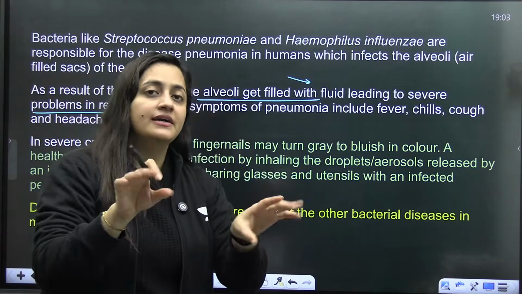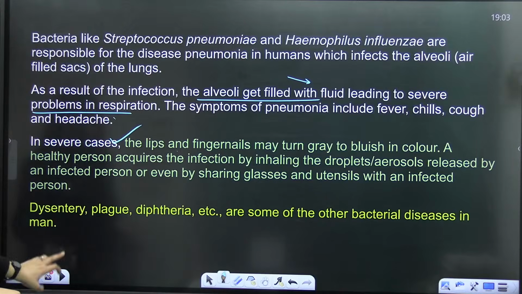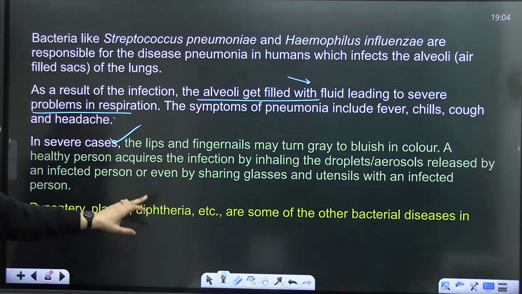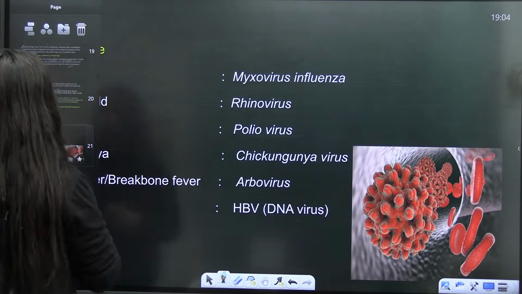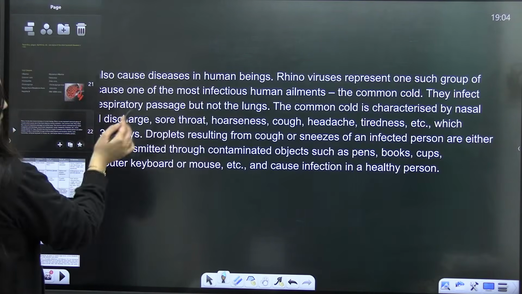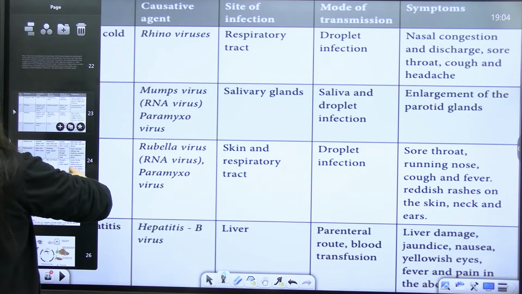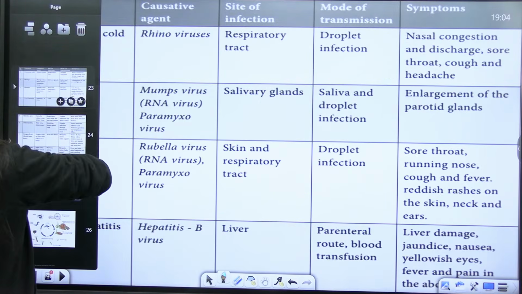So in that particular table, I have added everything from this part. Even I have discussed dysentery, plague, diphtheria with all of you, right? Viral diseases, we have completed it, students. So again, the symptoms are also discussed here. Right, so all the symptoms we have covered.